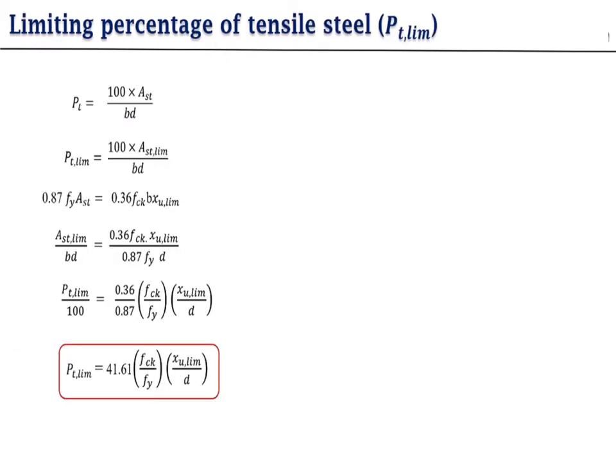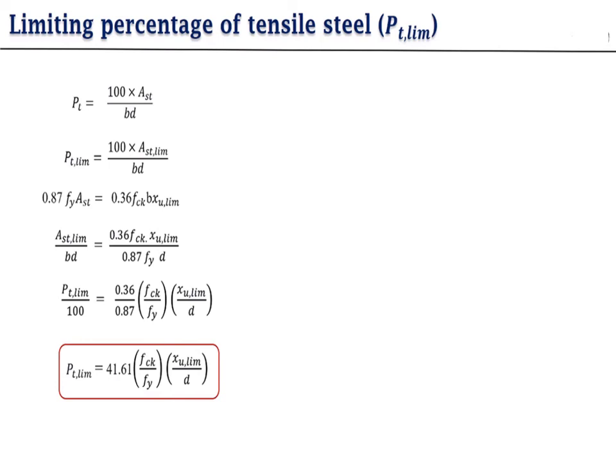Now here we have some formulas for the limiting percentage of tensile steel. If the percentage of steel is not given, then with the help of this formula you find the percentage of steel. This percentage of steel is required in the design part, when you have to design the singly reinforced beam by LSM. So pt, the percentage of tensile steel, is equal to 100 Ast upon bd. This value you can also find in IS 456-2000, where one table is given for that.